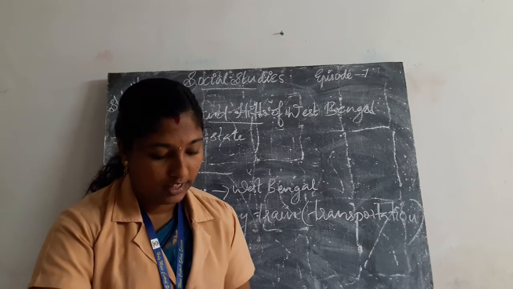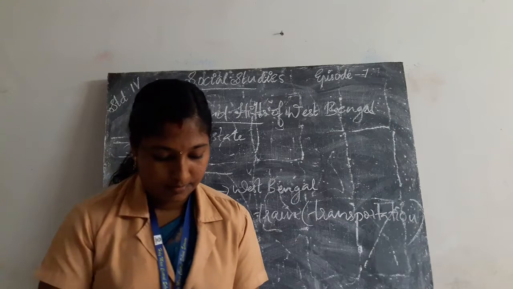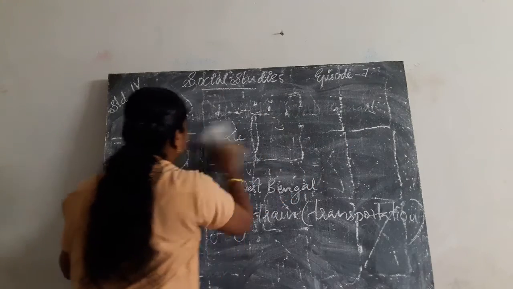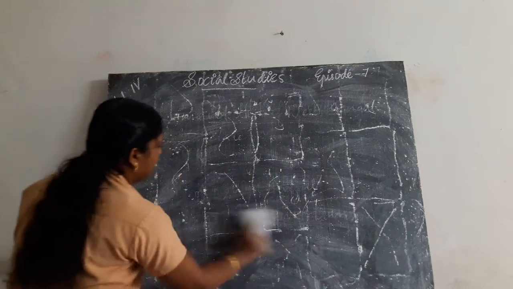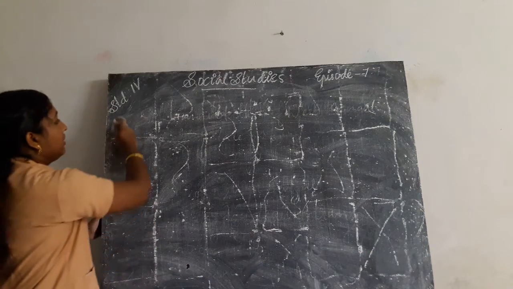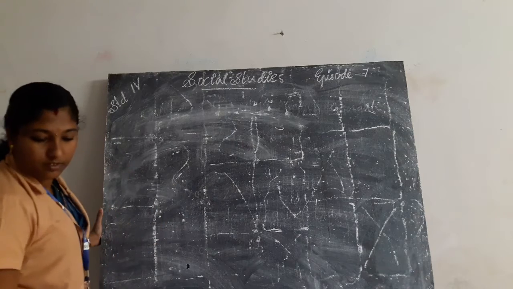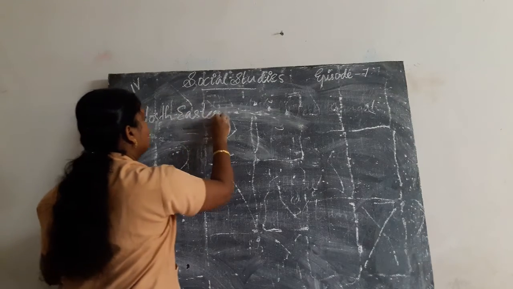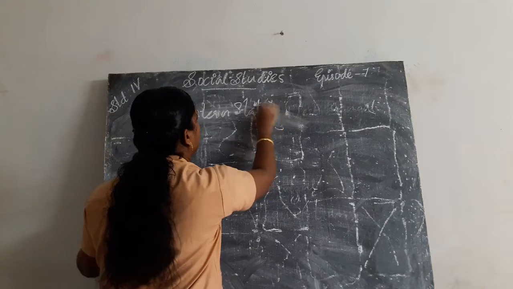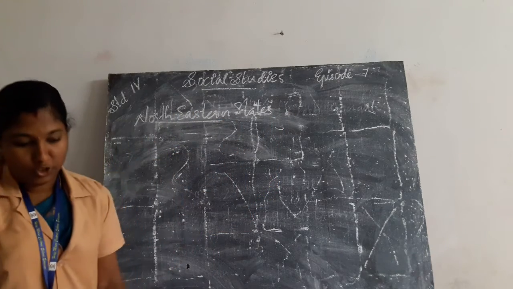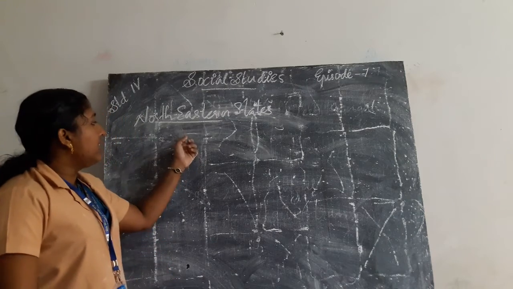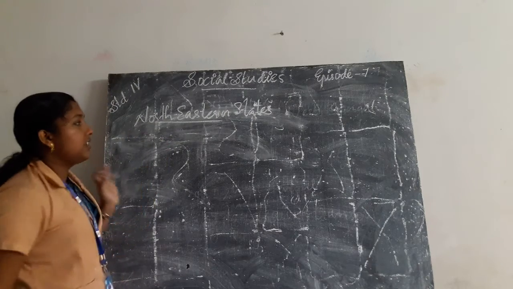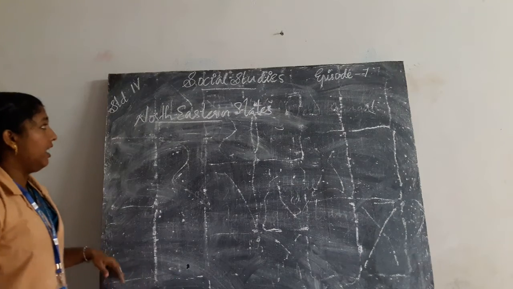Next we learn about northeastern states. There are 7 states present in the northeastern part.